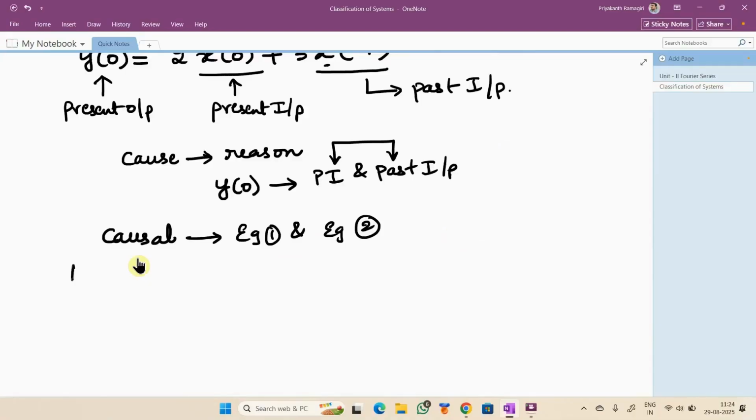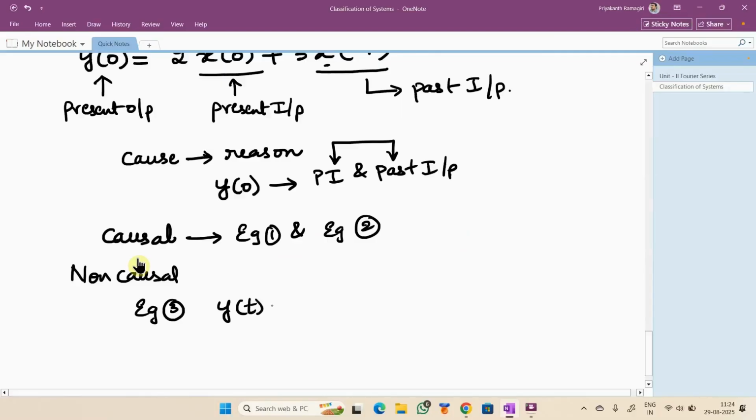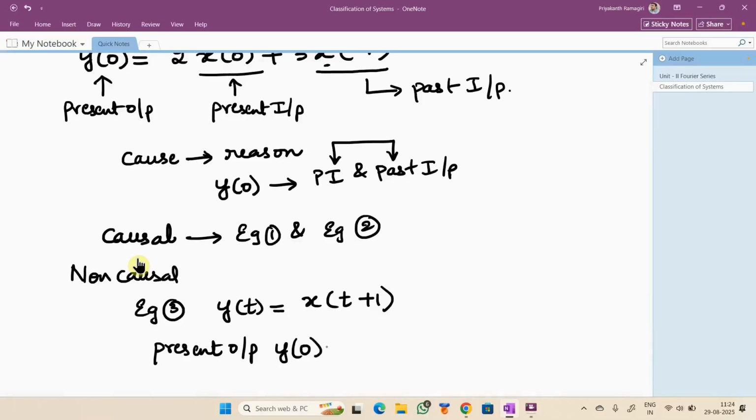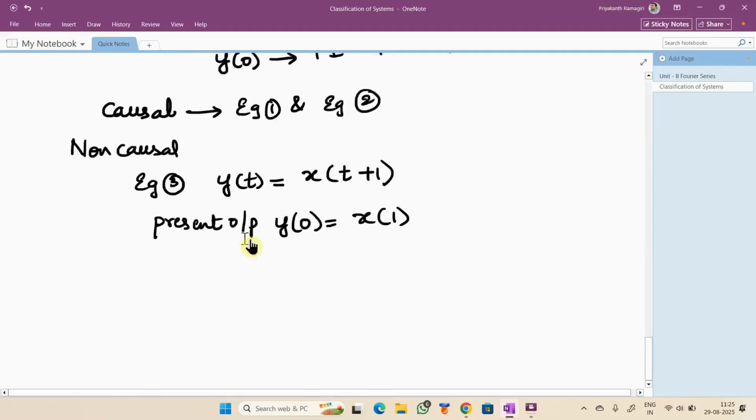Now coming to non-causal systems. I will give one more example of a system: y of t equal to x of t plus 1. Now please find the present output. y of 0 is equal to x of 1. Now this y of 0 is the present output.